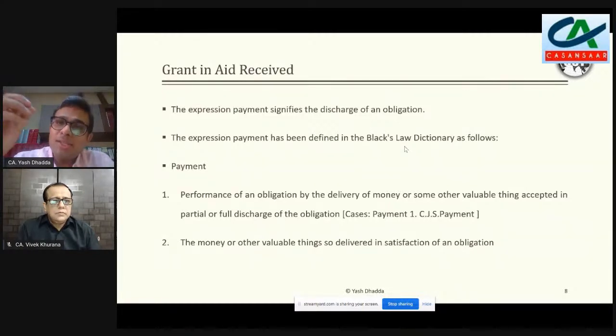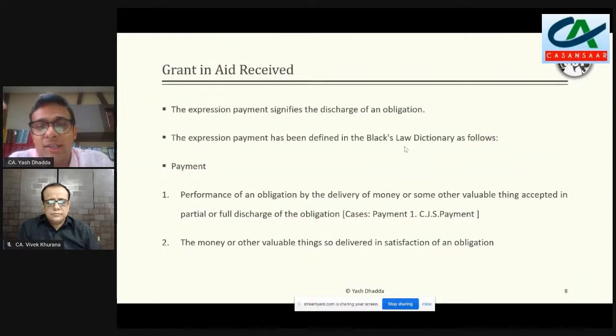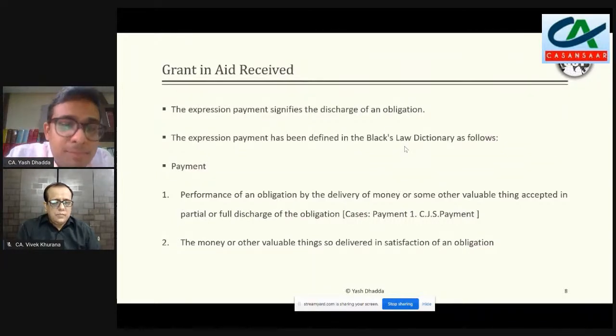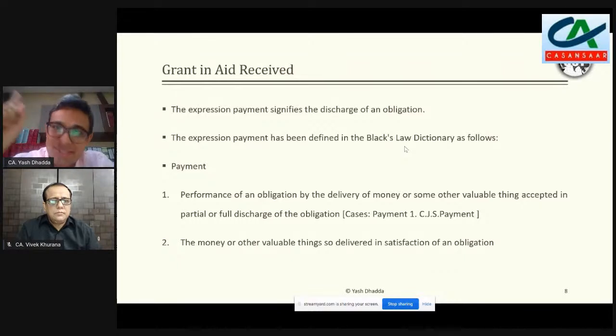And in the dictionary meaning, when we read the word payment, it says performance of an obligation by the delivery of money or some other valuable things accepted in partial or full discharge of the obligation, or money or other valuable things so delivered in satisfaction of an obligation. So first of all, there has to be some obligation, and against discharge of that particular obligation, when somebody is basically giving money or some other valuable consideration, then it is treated as a payment.